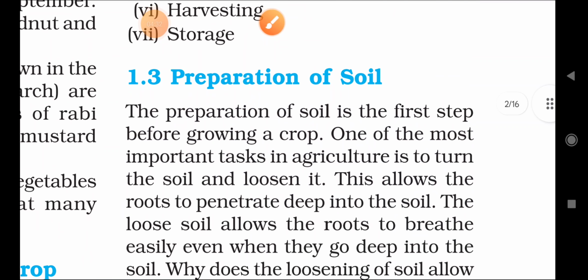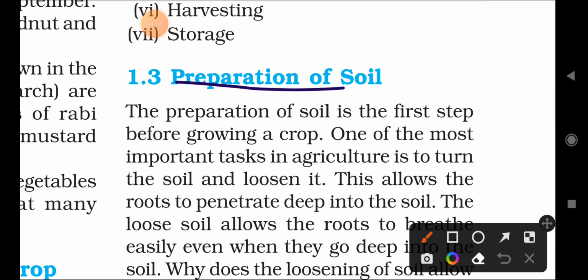Next comes the first point, preparation of soil. Why is it important to prepare the soil? We cannot grow crops in just any field. The soil must contain fertility, a number of nutrients, minerals and microorganisms, then it will be best and suitable for the growing of any plant.